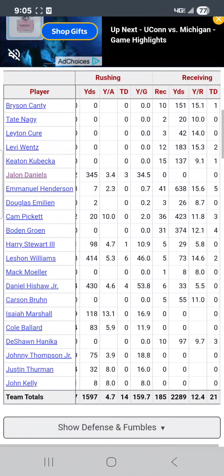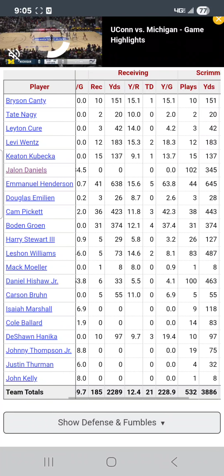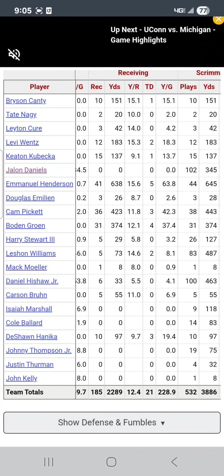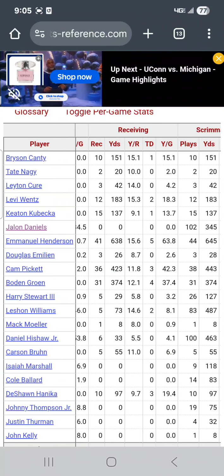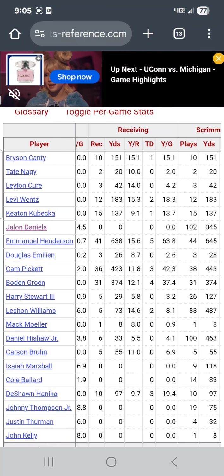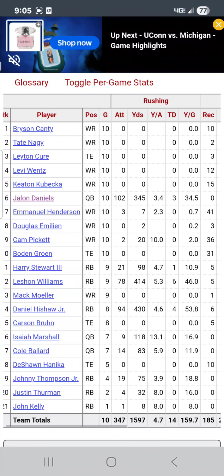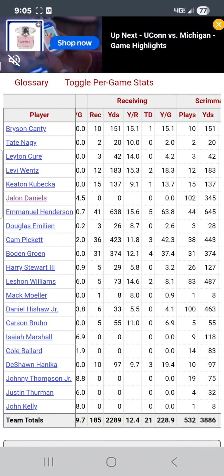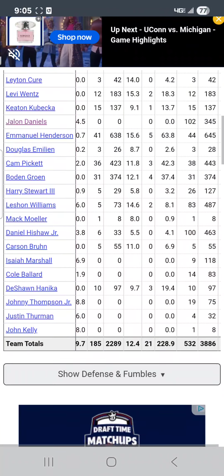What do they do on the ground? Who's getting it done? LaShawn Williams, 6 rushing touchdowns. Jalen Daniels has chipped in for 3. They got 14 on the ground and 21 in the passing department. So even though they run the ball more per game, they got more touchdowns through the air than rushing. Receiving, Emmanuel Henderson, 5 touchdowns. Bowden Groen, 4. Those are the main guys. Who's getting the looks for Jalen Daniels? Levi Wentz has got 2.